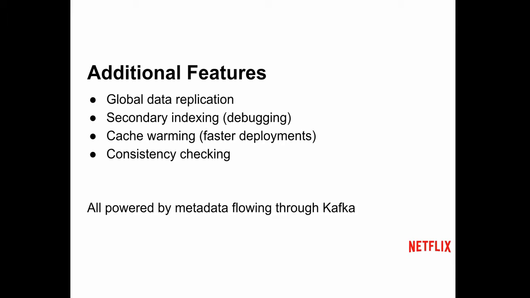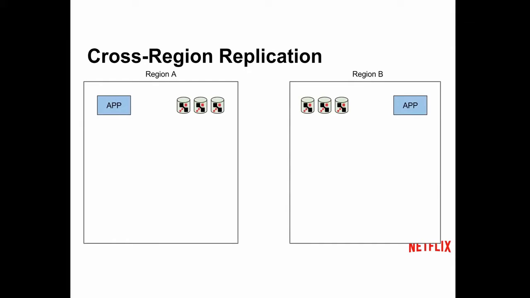There are a bunch of other things that we do on top of this as a team. We have a Kafka cluster that we send mutation metadata to. What that means is we can do a bunch of different things on top of that. We have our data replication, which I'll show you in just a second, and we have secondary indexing for point queries in case somebody wants to figure out if something went wrong, and cache warming, which we'll also look at. We also have a consistency checker that can run off of this metadata while data is being written and make sure that everything's fine.